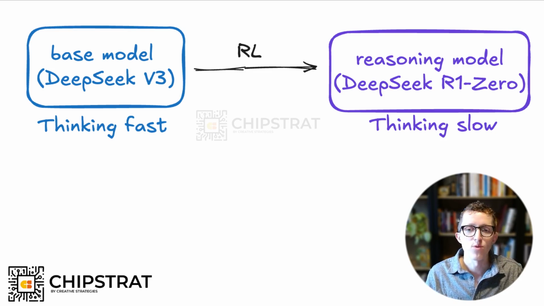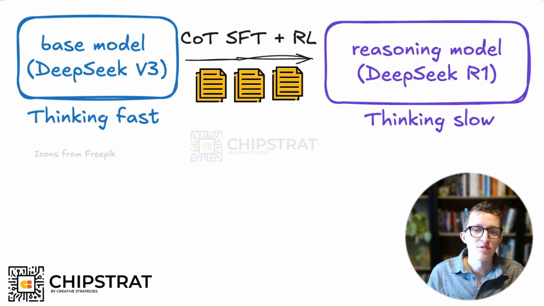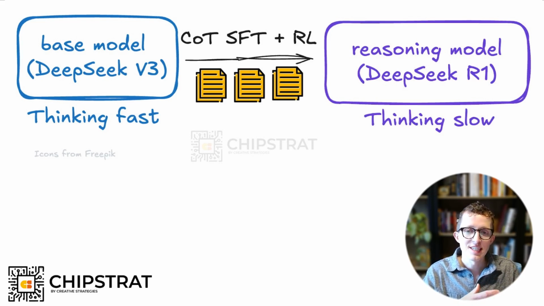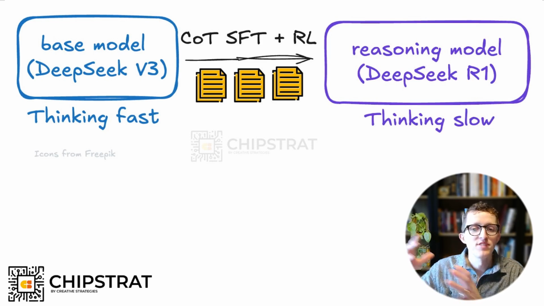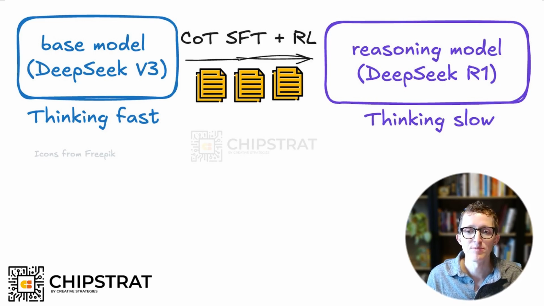Regardless, this R1-Zero model has issues. Like, it switches back and forth between Chinese and English mid-chain of thought sometimes, which of course can make it hard to debug, and for Americans, maybe hard to trust. So DeepSeek tried again, this time with a relatively small amount of what they were calling cold start data, which was chain of thought example data. So this chain of thought example data was used to fine-tune the base model before performing reinforcement learning. The output of this process was much better, and they call it DeepSeek R1, which is their reasoning model.